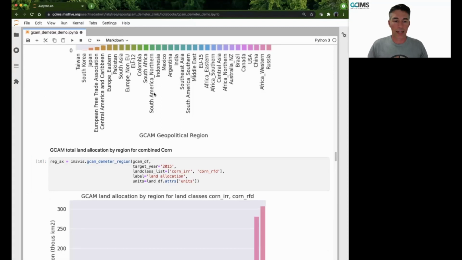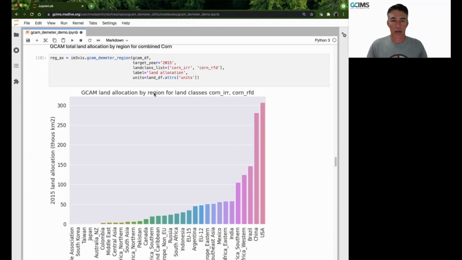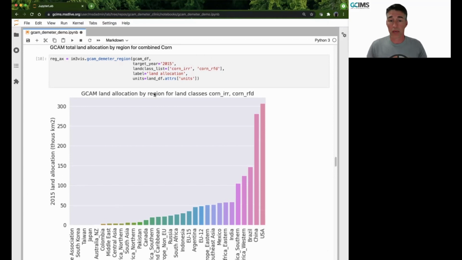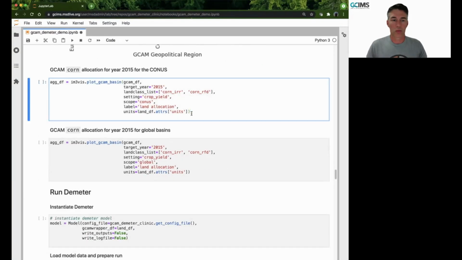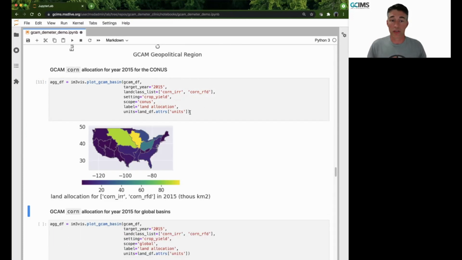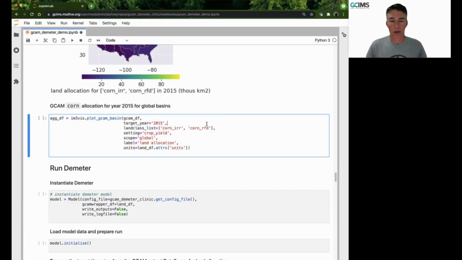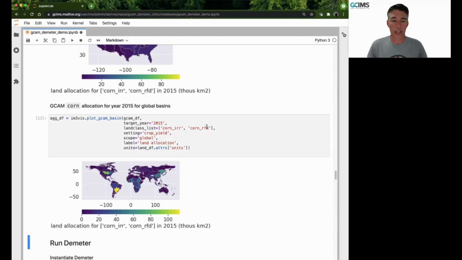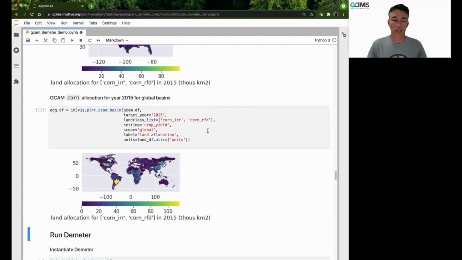Here we have total land allocation by region for combined corn, meaning corn irrigated and rain-fed designations all combined, as well as corn allocation specifically for the CONUS and where that exists within the GCAM land regions. Here we have for the globe, corn allocation for all the global basins for 2015.